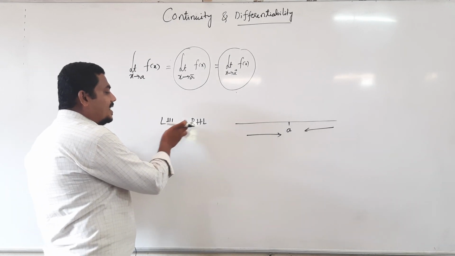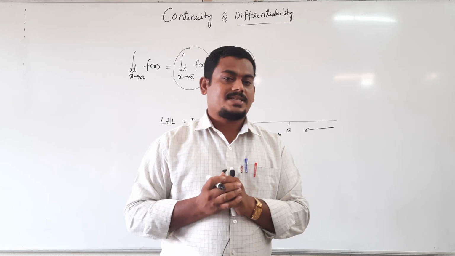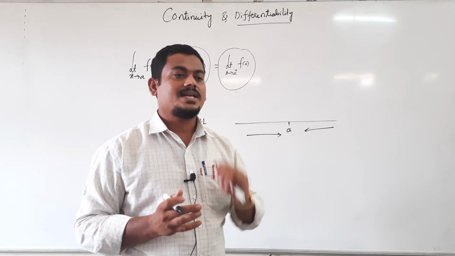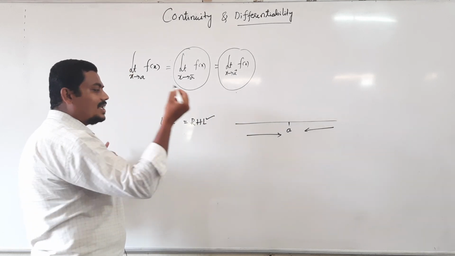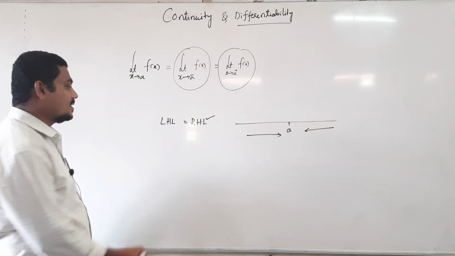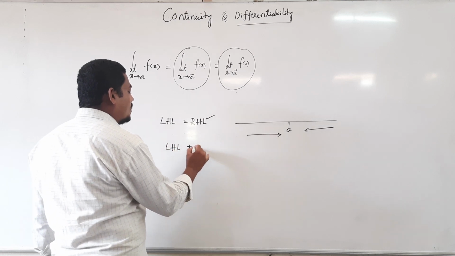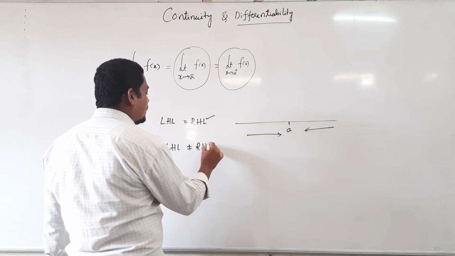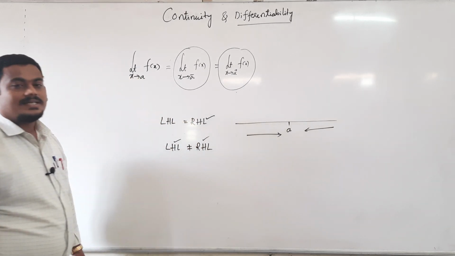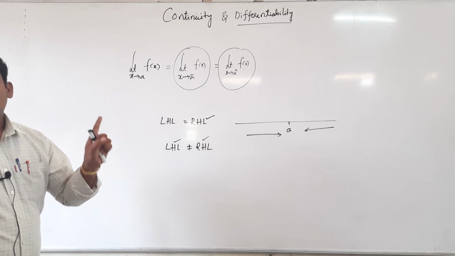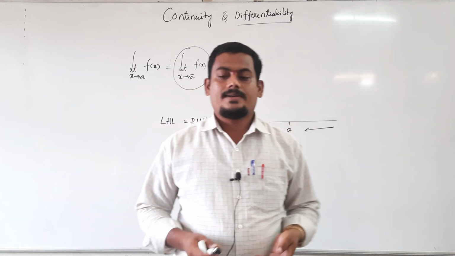If left hand limit equals right hand limit, then only we can say that limit exists. Otherwise, limit does not exist. If left hand limit and right hand limit are equal, then we can say that limit exists. Suppose left hand limit is not equal to right hand limit, then we can say that limit does not exist. This concept already you learned.